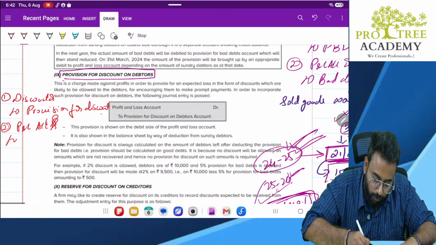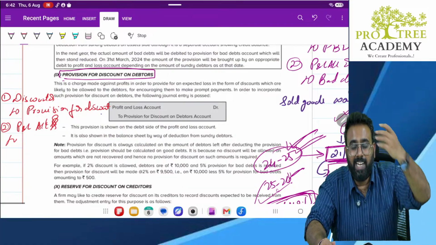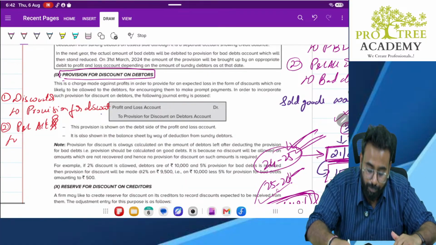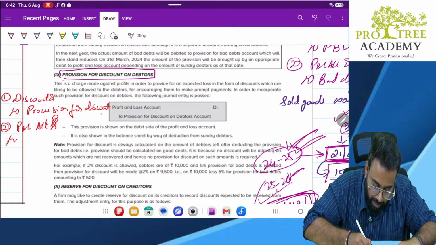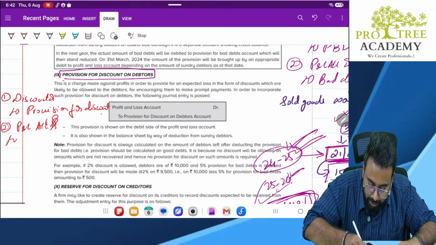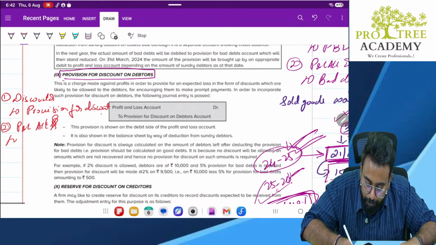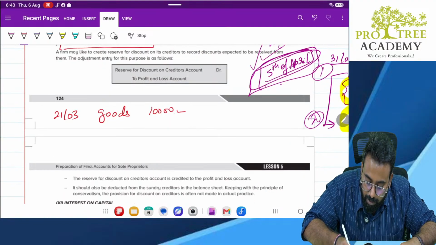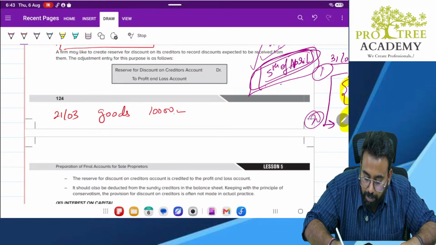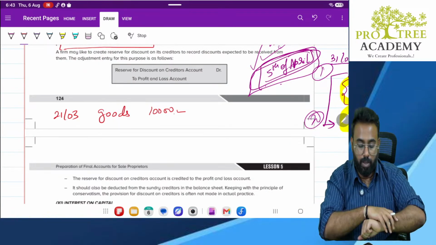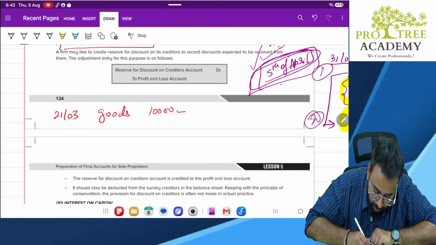Next, reserve for discount on creditors. This is exactly the opposite. In the earlier case I said no. Say for example, on 21st March, I purchased goods worth 10,000. And he told me if you make the payment by 5th April, I will give you 10% discount. Now, when your books are getting closed on 31st March.